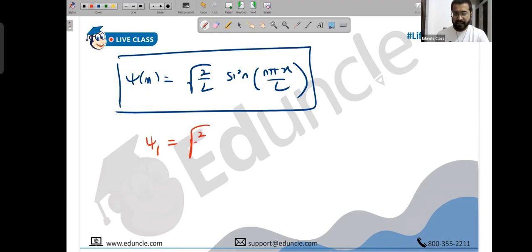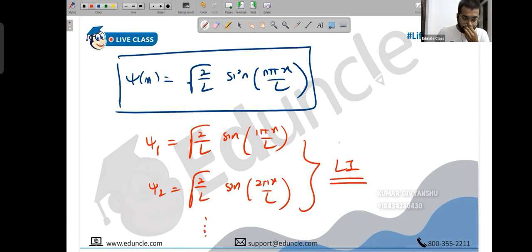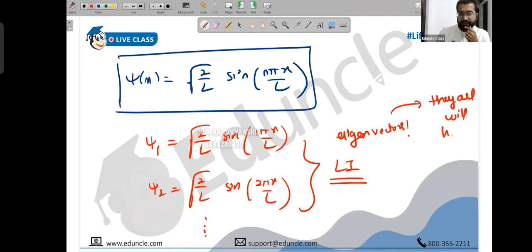So psi 1 would be under root 2 by L sine 1 pi x by L. Psi 2 would be under root 2 by L sine 2 pi x by L. And it goes on. Each of these, psi 1, psi 2, are eigenvectors, and they are all linearly independent. They are eigenvectors because they all have a corresponding individual energy eigenvalue.